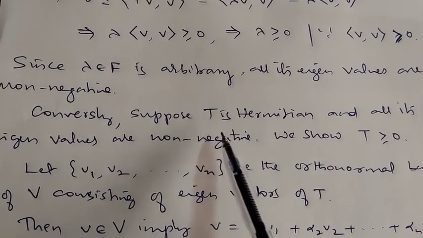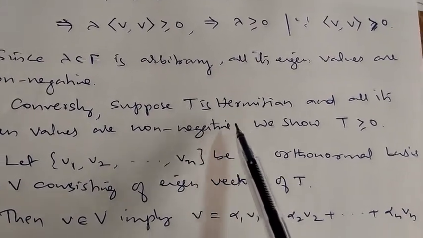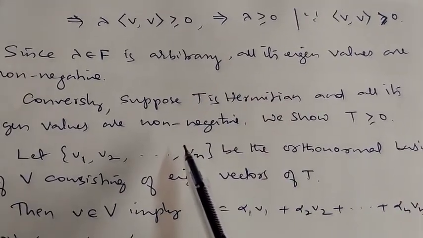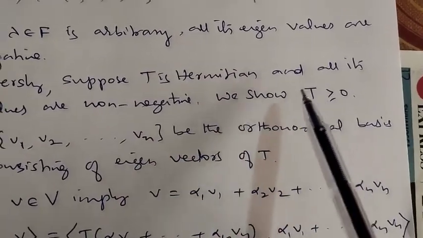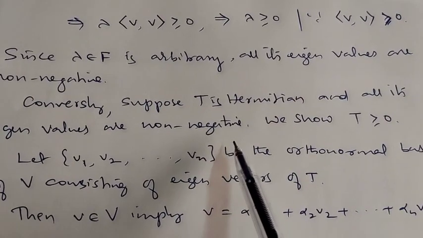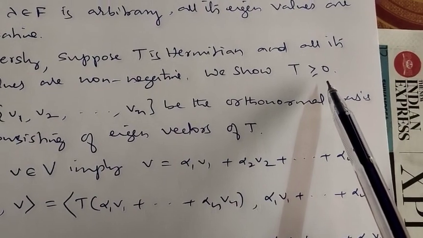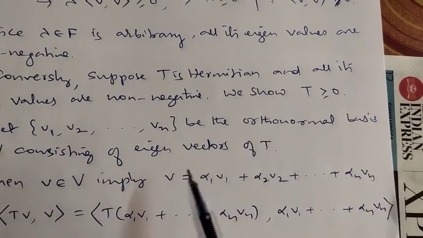Conversely, suppose T is Hermitian and all its eigenvalues are non-negative. We have to show T is non-negative. Okay.